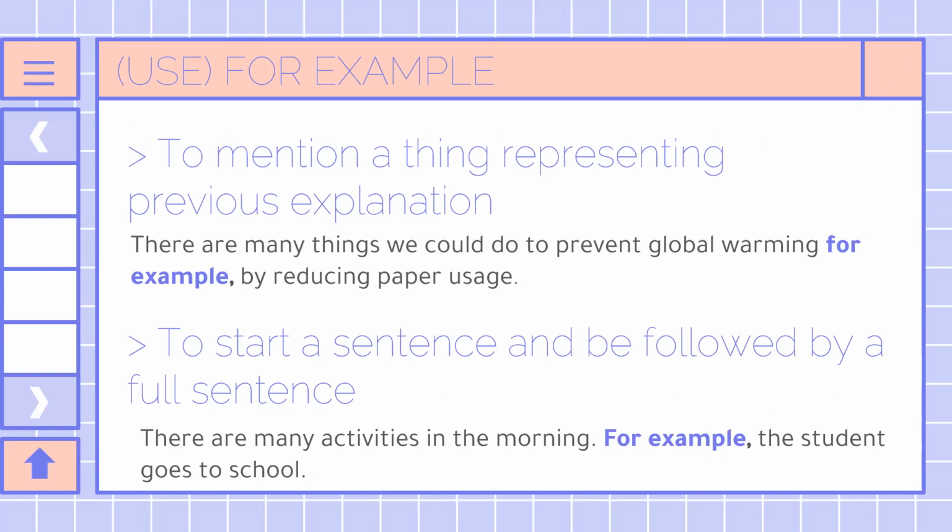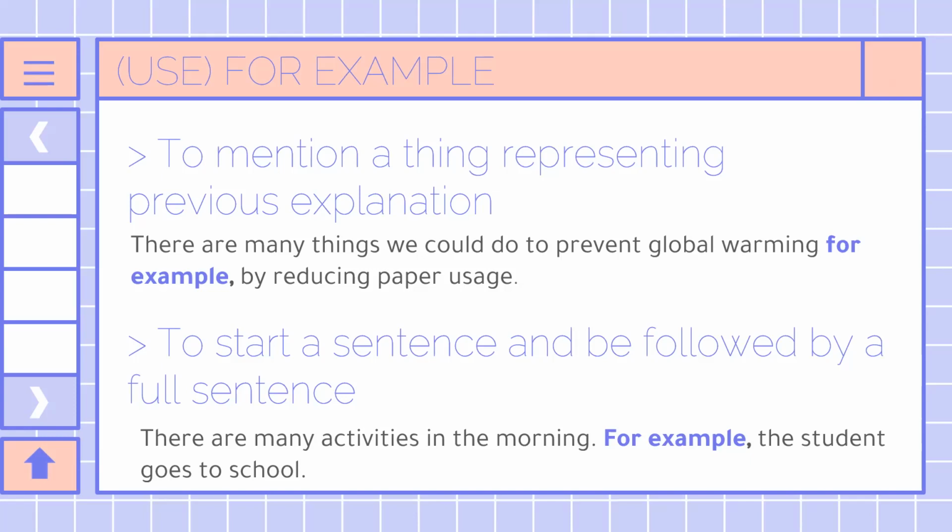The second, "for example" is used to mention a thing representing a previous explanation. The example sentence is, there are many things we could do to prevent global warming, for example, by reducing paper usage. Next, "for example" is used to start a sentence and be followed by a full sentence.